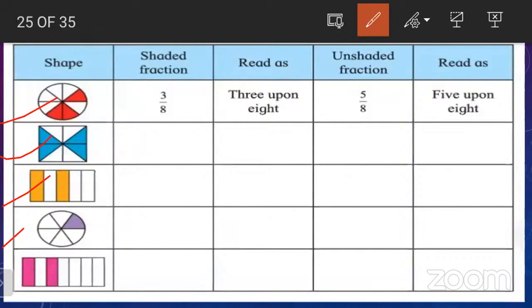Look at the very first, in how many parts is the given figure divided? 1, 2, 3, 4, 5, 6. 6 parts. So let us write 6 first. And how many parts are colored? Yes, 1. So how to write it? 1 upon 6. Very good.